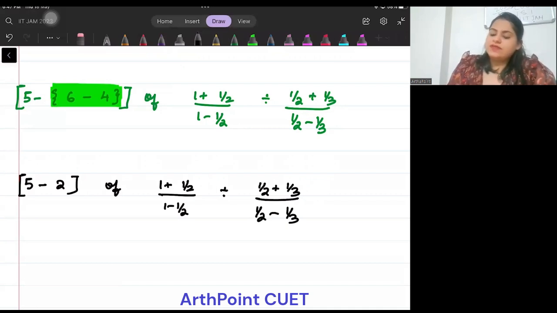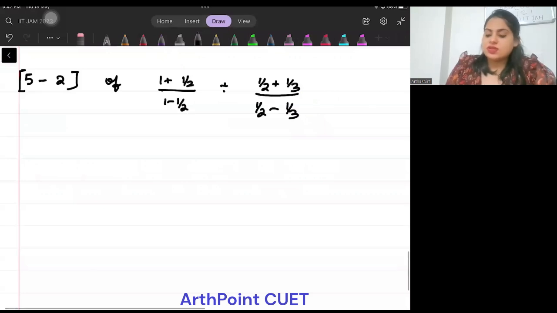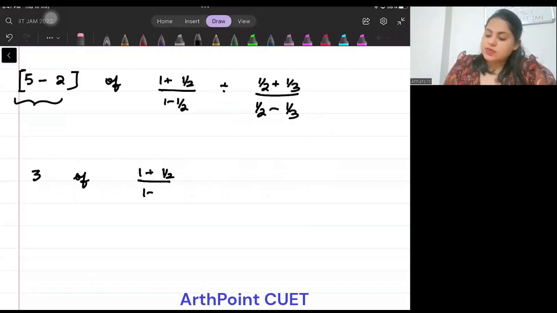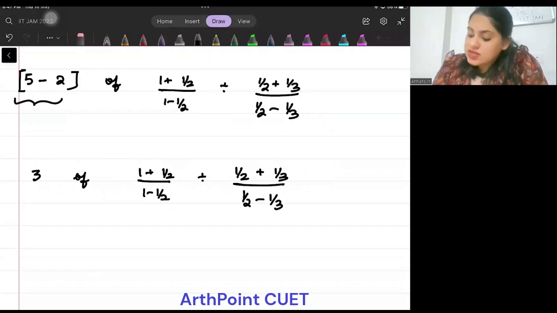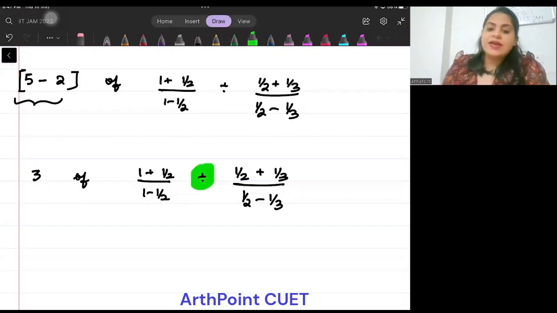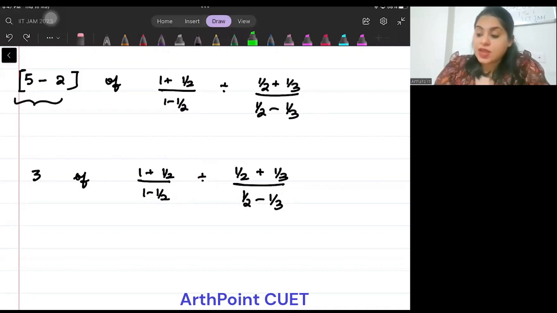Now we go ahead and we solve this. So this gives me 3 of 1 plus 1 by 2 upon 1 minus 1 by 2 divided by 1 by 2 plus 1 by 3 upon 1 by 2 minus 1 by 3. Now the confusion starts. But you may ask, ma'am, सबसे पहले तो divide कर देते हैं, add क्यों कर रहे हैं? Because we want to go ahead and simplify the expression.